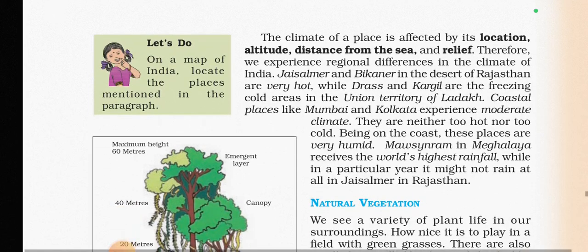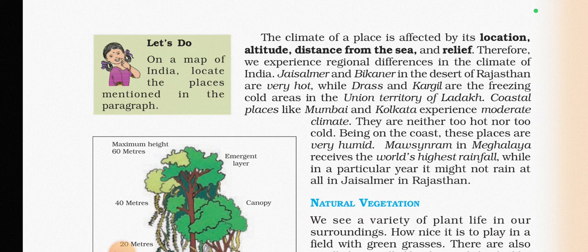Now moving ahead. The climate of a place is affected by its location, altitude, which means height, distance from the sea, and relief. Relief means physiography, the physiographic features, like height and other natural features. Therefore we experience regional differences in the climate of India. For example, Jaisalmer and Bikaner in the desert of Rajasthan are very hot, while Dras and Kargil are freezing cold areas in the Union Territory of Ladakh.